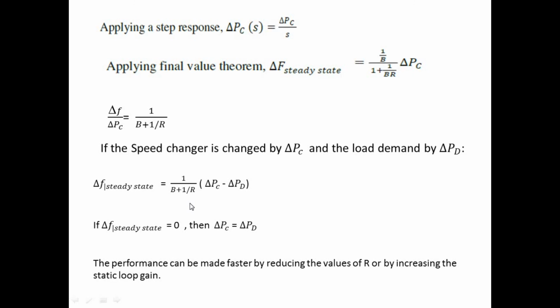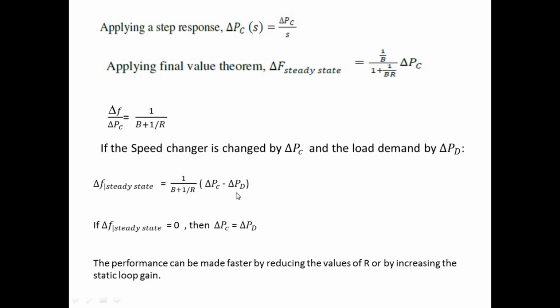And our objective is to maintain a constant frequency in the system. It means we should not have any deviation in the system frequency. Here we are finding the steady state error, and our objective is to reduce this error completely from the system. It means we are going to set this del F steady state as 0. In order to make this del F steady state 0, we have to make the entire command signal given to the LFC equal to the change in power demand.